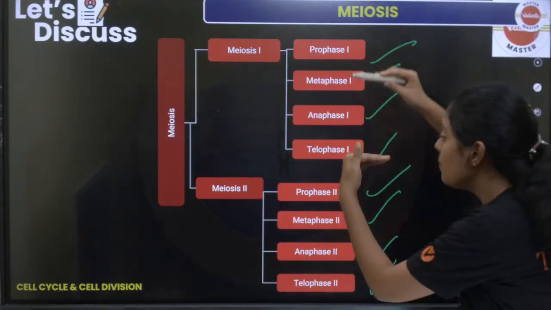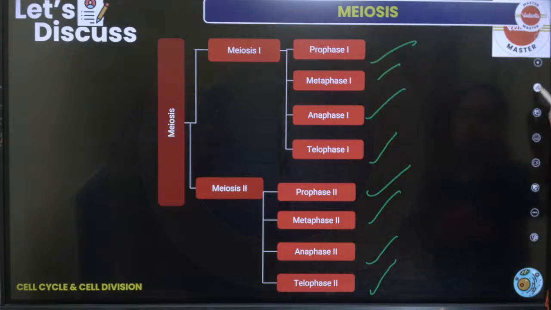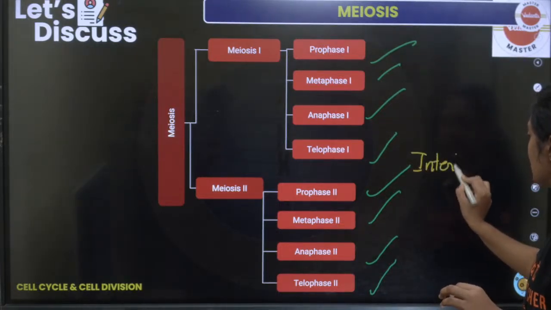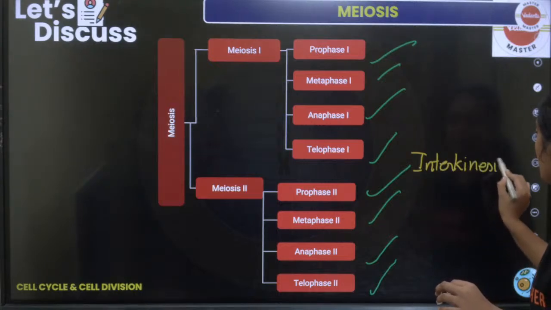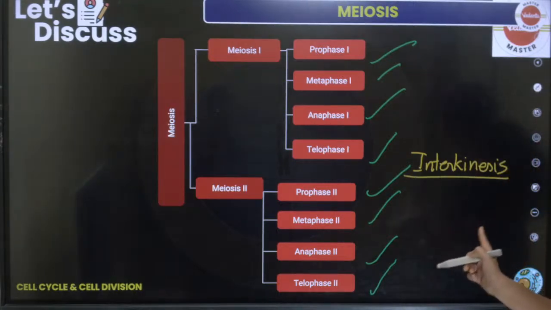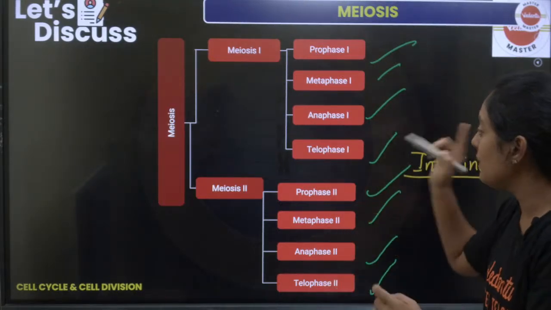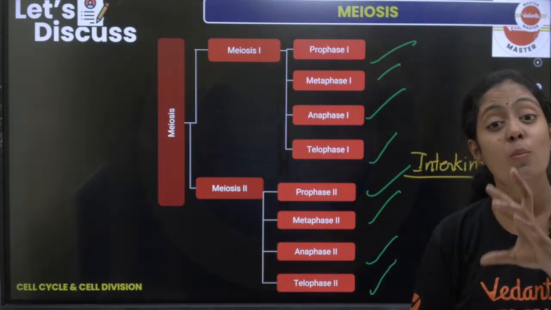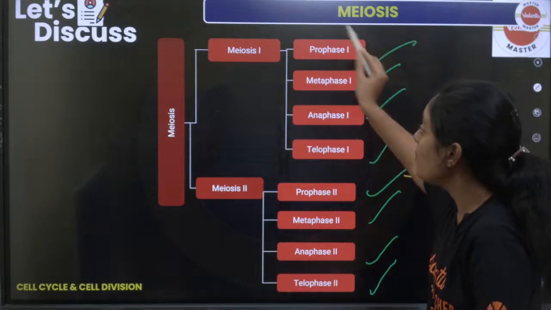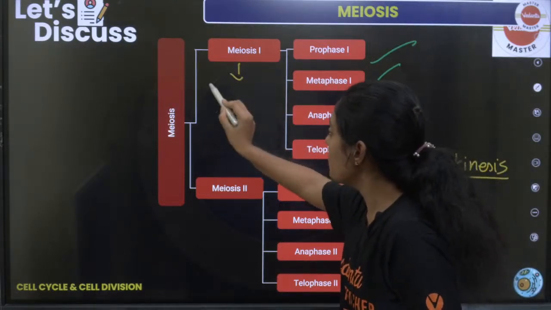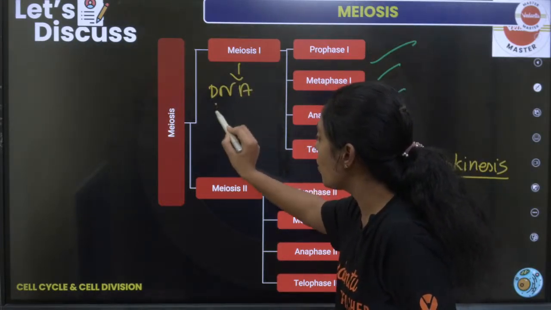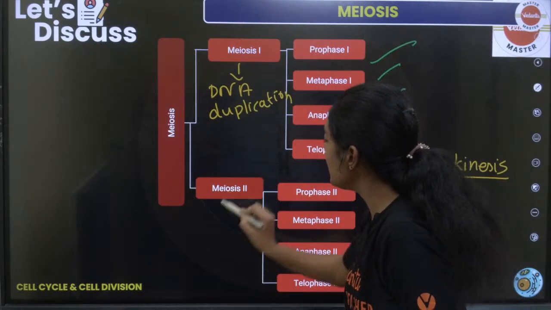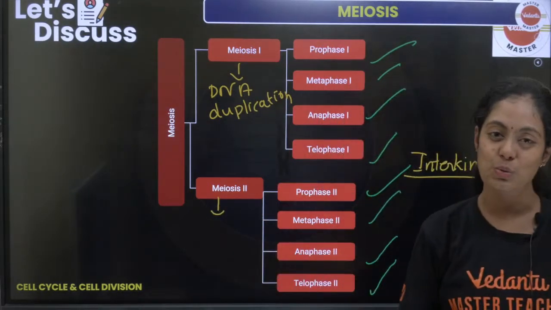ஆனா பசங்களா இந்த meiosis 1 க்கும் meiosis 2 க்கும் இருக்க ஒரு sub stage பேர் வந்து interkinesis. This can be asked in your exam. இத கண்டிப்பா கேட்கலாம் எக்ஸாம்ல. What is the stage between meiosis 1 and meiosis 2? We call it interkinesis. And இன்னொரு முக்கியமான விஷயம் என்னன்னா, meiosis 1 இருக்கும்ல, அங்க மட்டும் தான் DNA duplicate ஆகும். There will be DNA replication. Okay, there is no DNA duplication before meiosis 2.